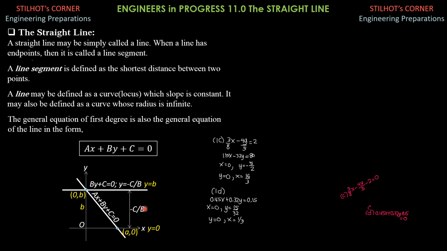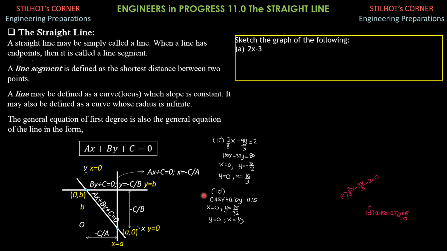We call, by the way, this the y-intercept. That's small b. So this is the line ax plus c equals 0, or x equals negative c over a, where negative c over a is the distance of that vertical line in general from the y-axis as shown, and that is denoted by a small letter a. So the y-axis, as mentioned earlier, is x equals 0, the equation, and this is small letter a, which is equal to negative c over a.